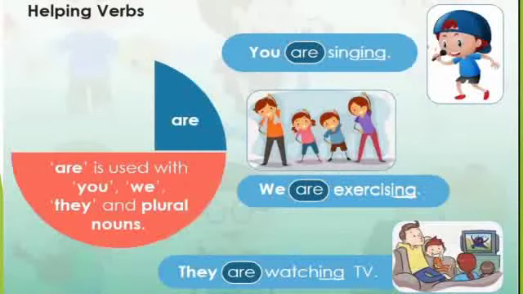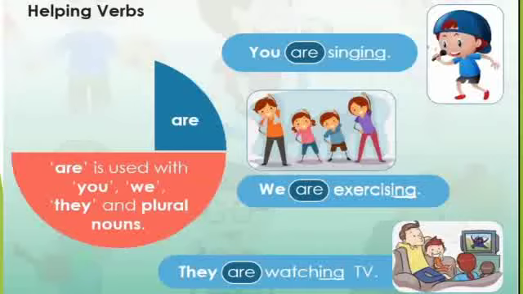Now next is are. The helping verb are is used with you, we, they and plural nouns. Now I am reading all the sentences. You are singing, we are exercising, they are watching TV. In these sentences, singing, exercising, watching are the main action verbs and the helping verb are along with the ing form of the verb is telling us that the actions are going on now.